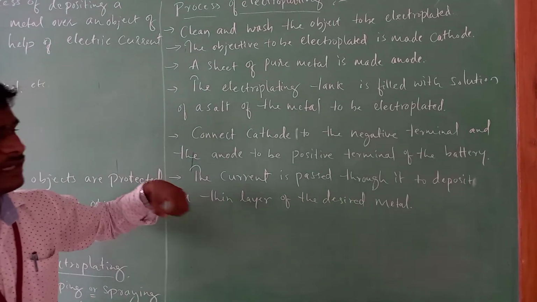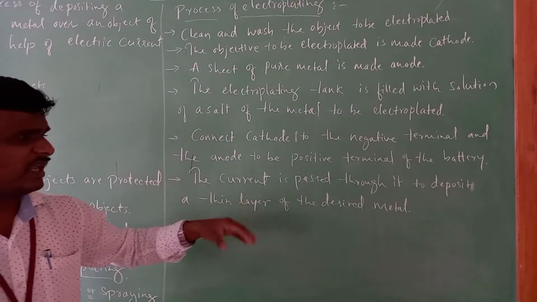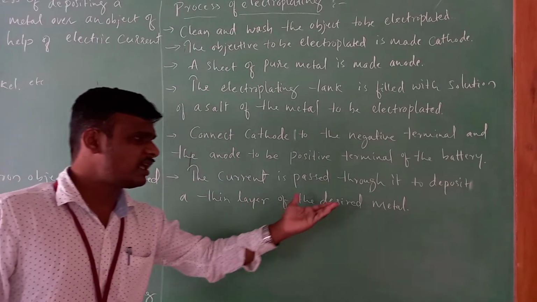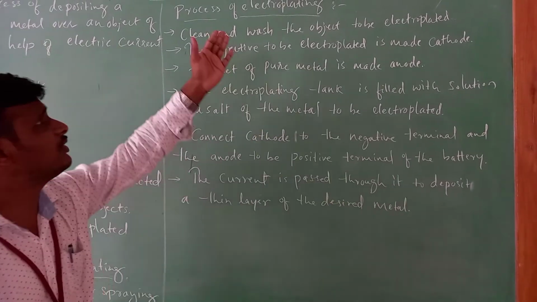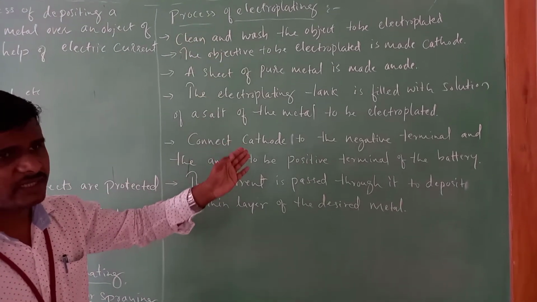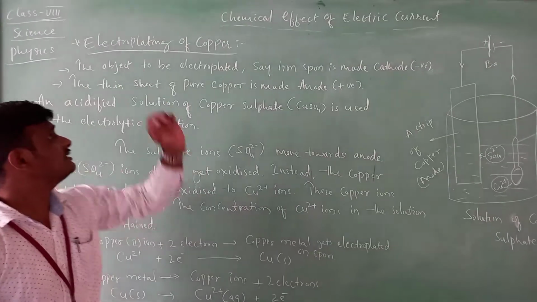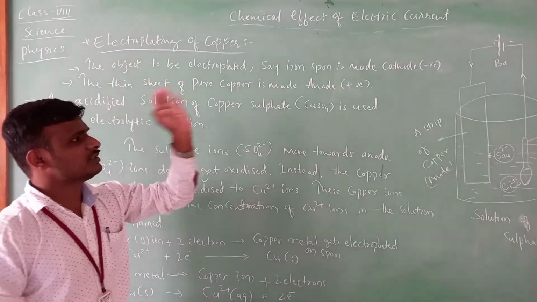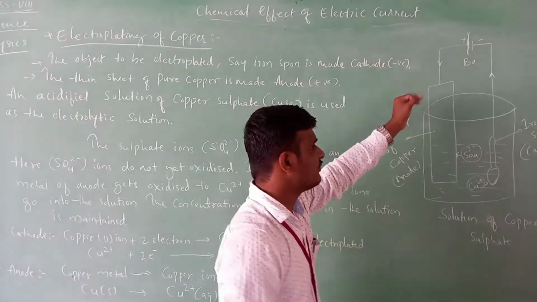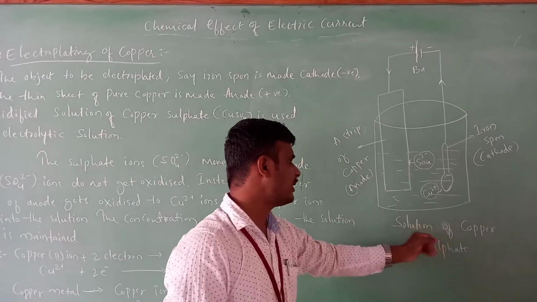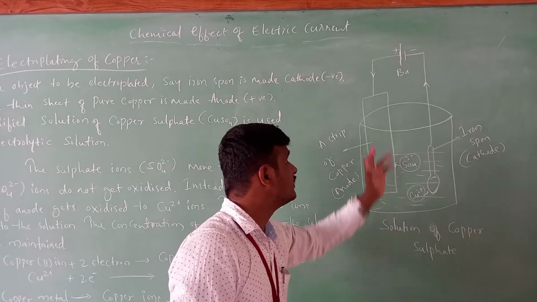To deposit a thin layer on a metal with a desired amount of metal. So these are the few processes, that is steps, that are included in the electroplating of a metal. Next thing is electroplating of copper. So this is the experimental setup of the copper, how copper is electroplated with the help of the battery.